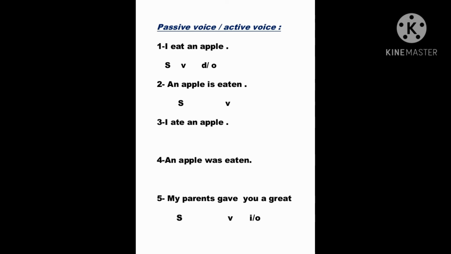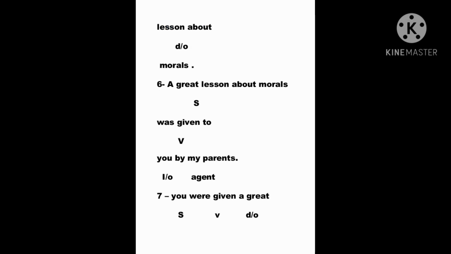Now, for the fifth sentence, we take a look. My parents gave you a great lesson about morals. So here, my parents is the subject, gave is the verb, you is the indirect object, and a great lesson about morals is the direct object. In this sentence, we have two ways to transform the sentence from active to passive. The first way is to start with the direct object. So we say, a great lesson about morals was given to you by my parents.